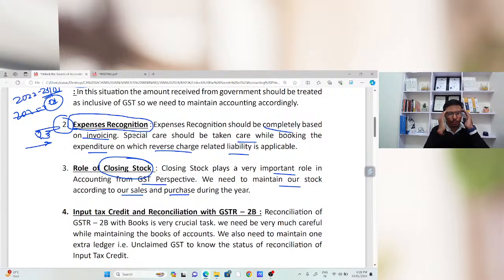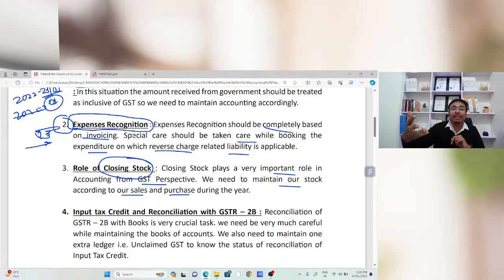So at that time, we need to be very much careful that our closing stock should be genuine. It should be based on our sales, purchases and opening stock. कहीं ऐसा तो नहीं हो बहुत ज्यादा उसके अंदर वेरिएशन आ रहा है, because at the time of departmental audit or litigation, they are going to ask multiple questions related to closing stock itself. So we need to be very much careful while booking that closing stock. It should be genuine, and the complete inventory list and inventory management should be there.